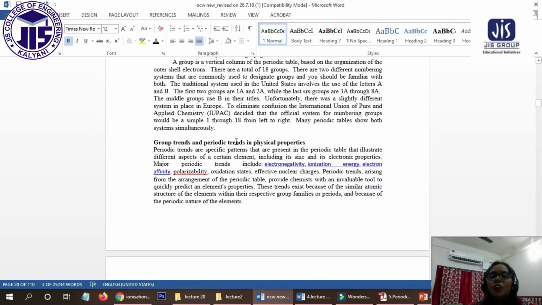Okay, now we will see some of the physical properties. First of all, we will see what the size effect is.